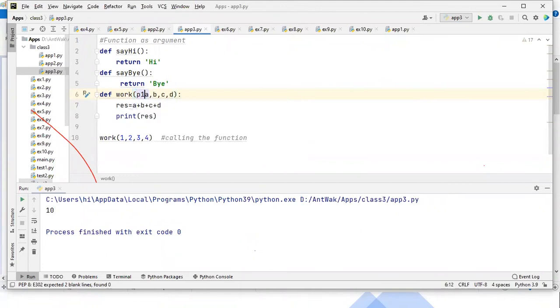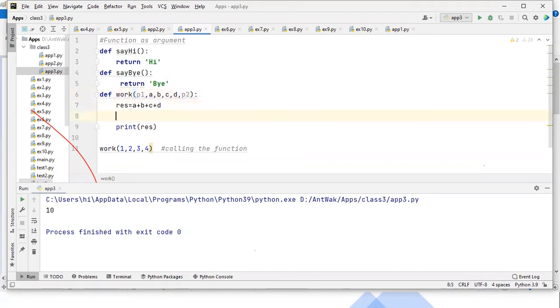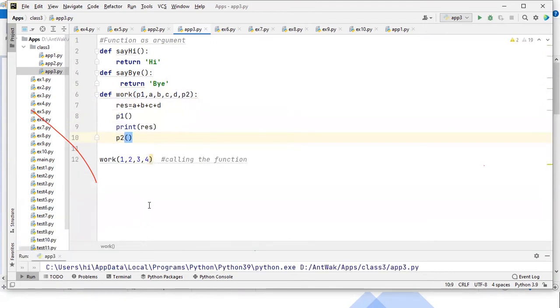The parameters are, let's take P1, A, B, C, D, and P2 I have passed. Now you know what I'm doing here. Before I print the result, I'm calling the P1 function here. And after this also, I'm calling the P2 function. P1 and P2 are actually functions. Now observe carefully, in the calling function we have to pass 6 arguments.